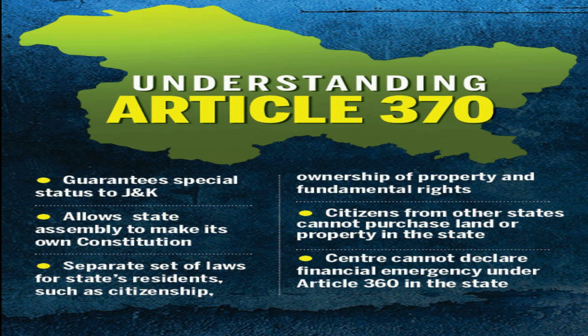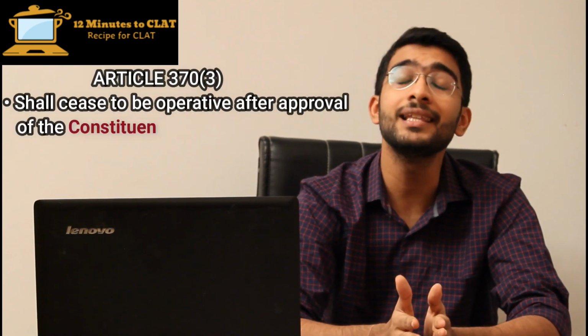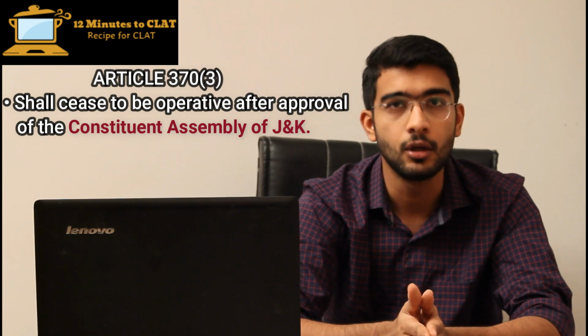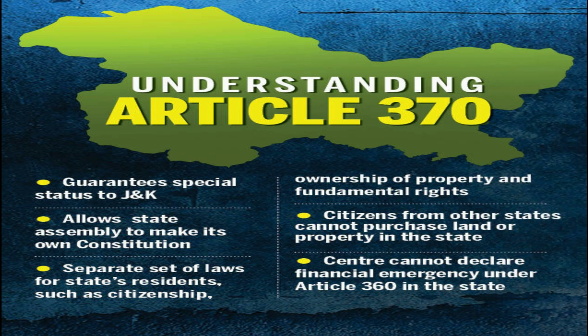Other than special powers, it was a temporary provision. So it was mentioned in Article 370 that it can only be dissolved by the Constituent Assembly of Jammu and Kashmir. So the Constituent Assembly of Jammu and Kashmir was made so that a constitution for Jammu and Kashmir could be made. Jammu and Kashmir had a separate flag, a separate prime minister and president, and a separate constitution. Article 370 also stated that all the laws passed by the parliament will not apply to the state of Kashmir unless they are allowed by the state assembly of Jammu and Kashmir. So it had certain special privileges in that aspect.